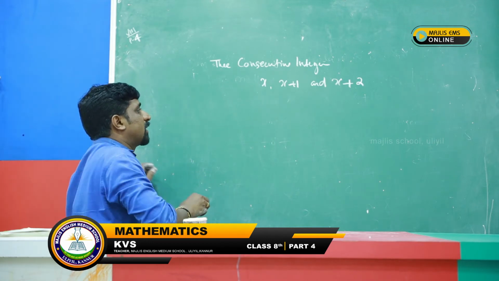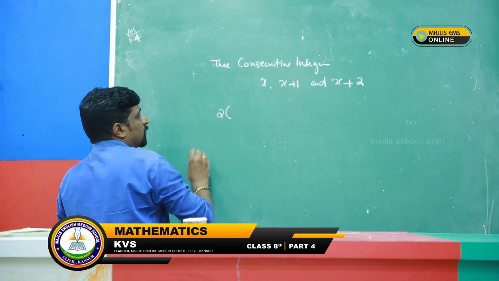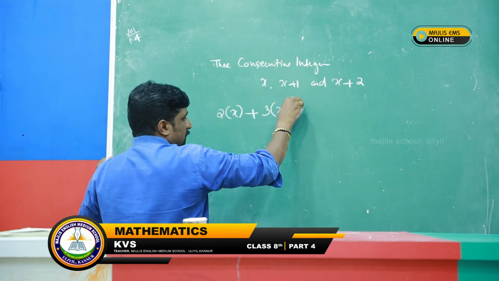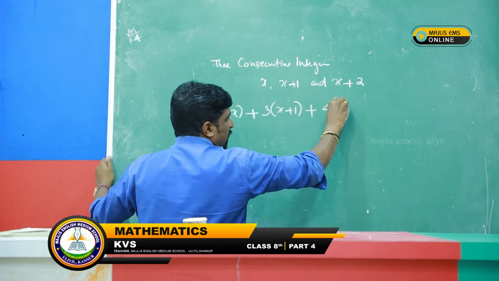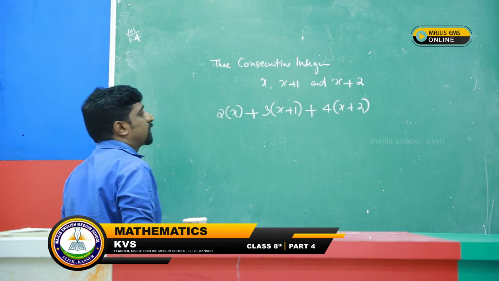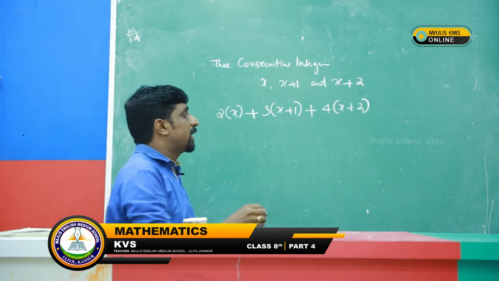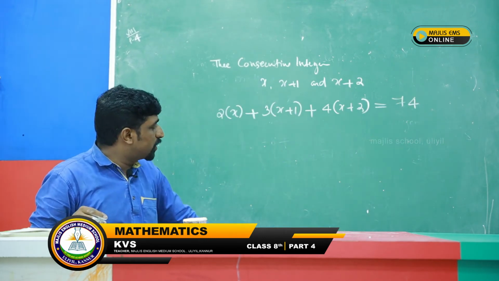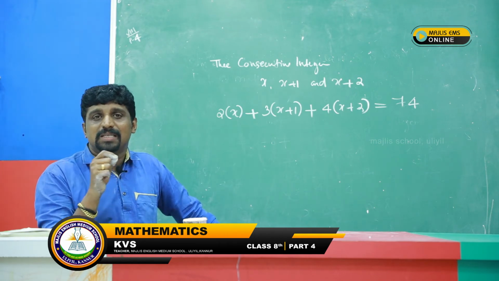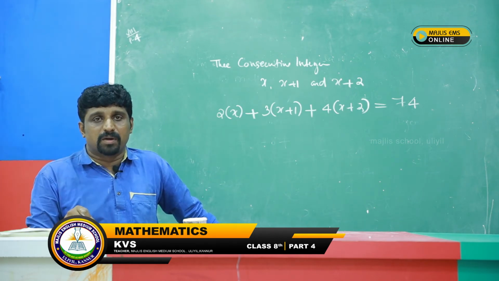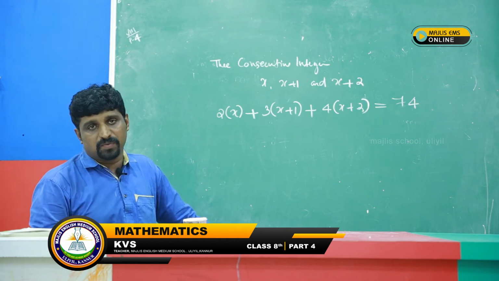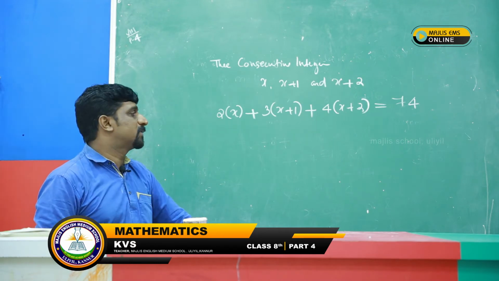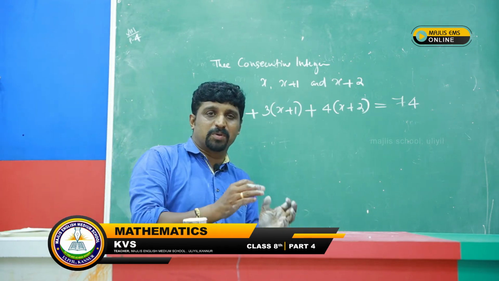74. Okay, so we can do like this: 2 into x plus 3 into x plus 1 plus 4 into x plus 2. This is the equation: 2 into the first number plus 3 into the second number plus 4 into the third number. After addition, we got 74. We need to find out the numbers. First we find out x, then we get the numbers because they are consecutive integers.